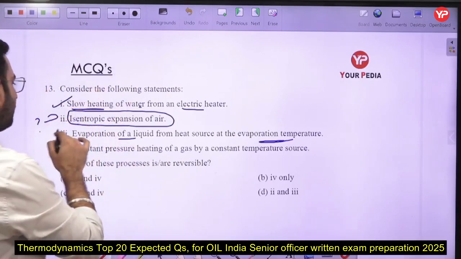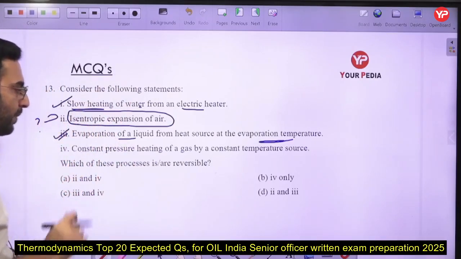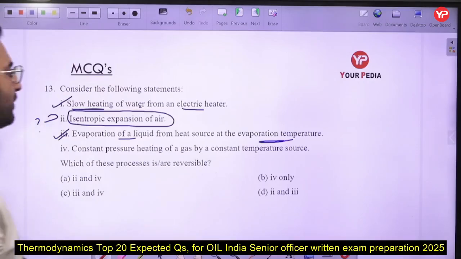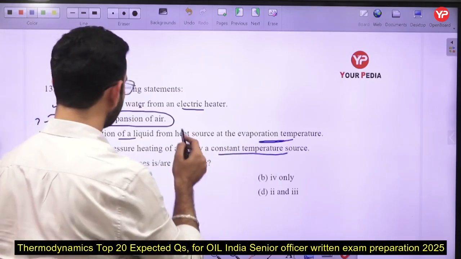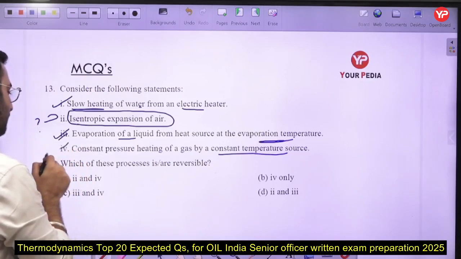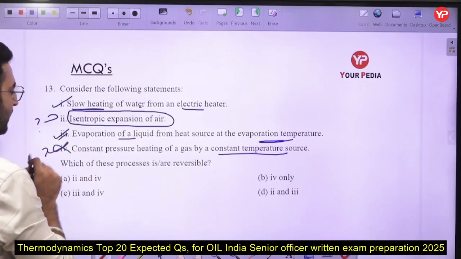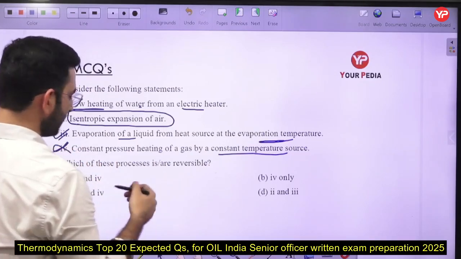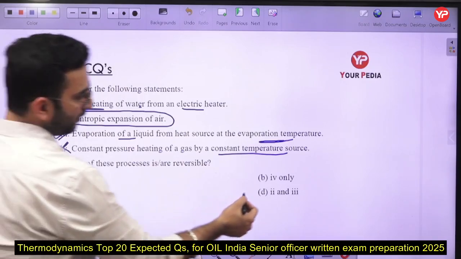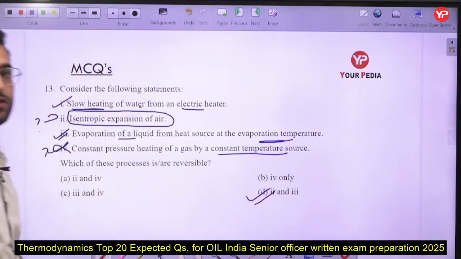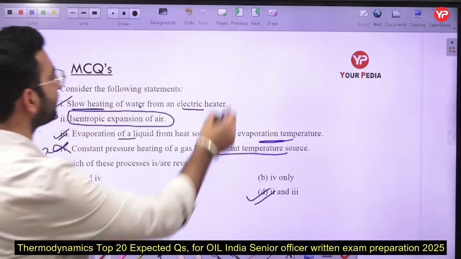So till now we can say it is a reversible process only. Constant pressure heating of a gas by a constant temperature source here, that is not a case of an irreversible process here, okay, that is a wrong statement here. So you can see out of these three, D is matching here, okay. So they are assuming that isentropic expansion is a reversible adiabatic process.